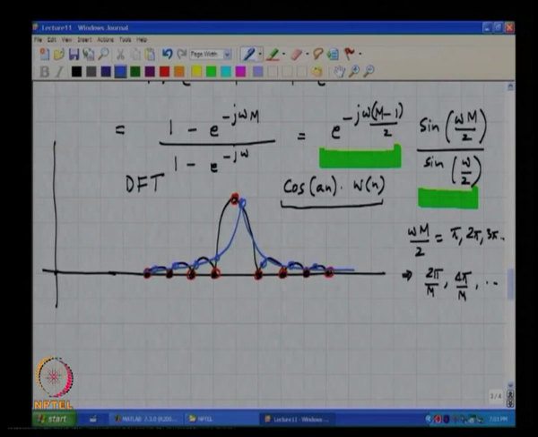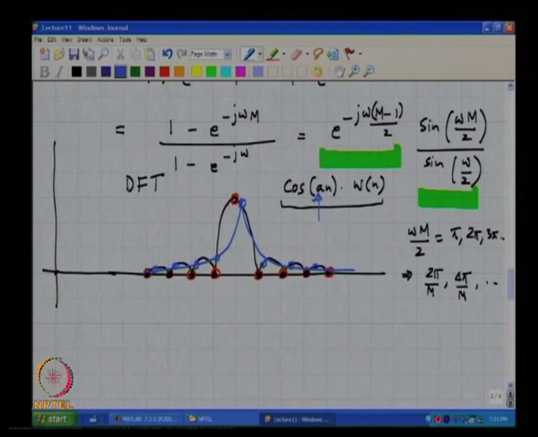right. Whereas, if a was exactly a multiple of 2 pi by M, you would get only a single spike and nothing else. Whereas, if that is not true, you will get something like this, because you are not sampling the discrete time Fourier transform at the nulls, okay.